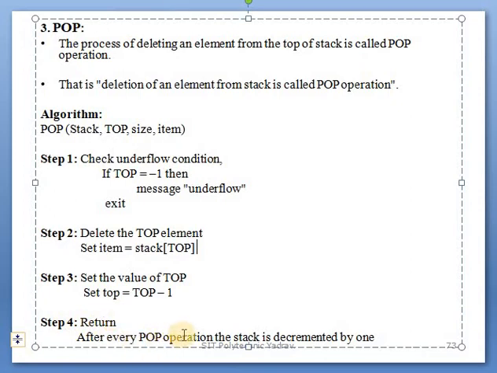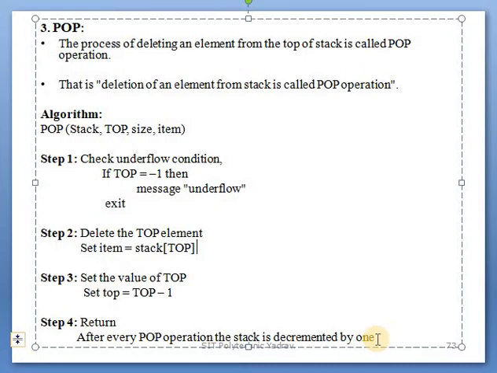After every pop operation, top is decremented by 1. Why is top decremented by 1? Because through the pop operation, elements are removed one by one. Which elements?